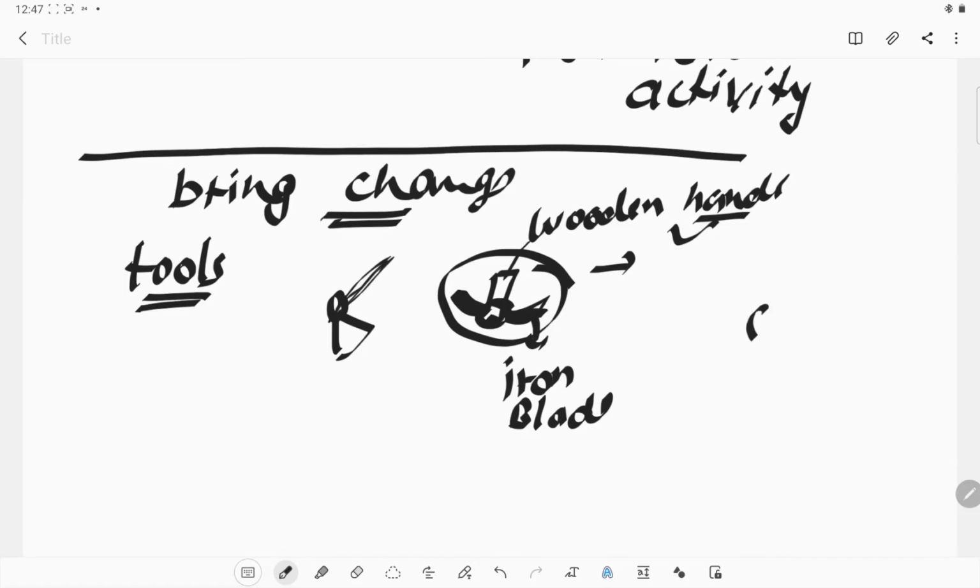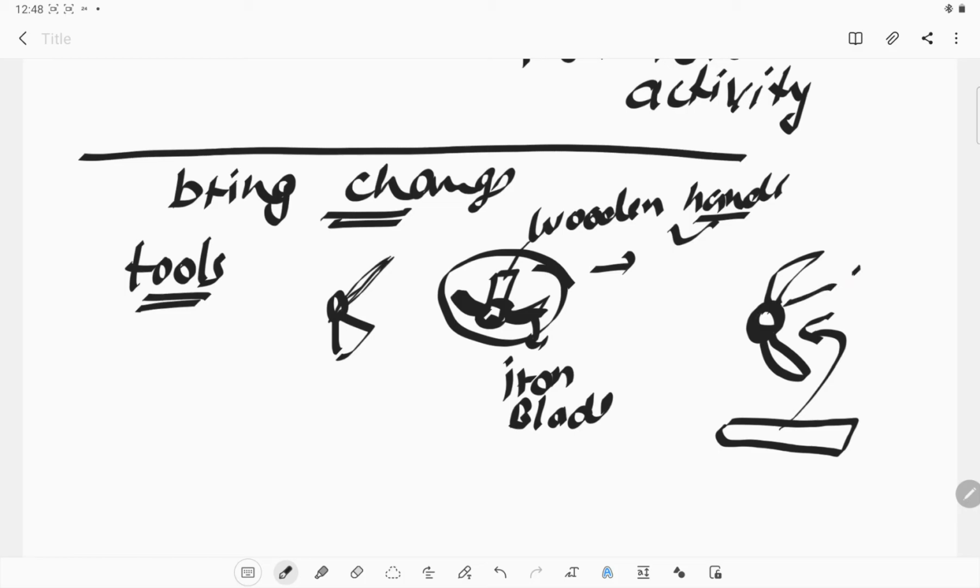That handle will help. This is the main blade, which is made up of iron, and this is the handle which we need to fix into it. Now, the size of this blade is the size of this ring. This ring is a little smaller compared to the size of this wood which we need to pass through it.